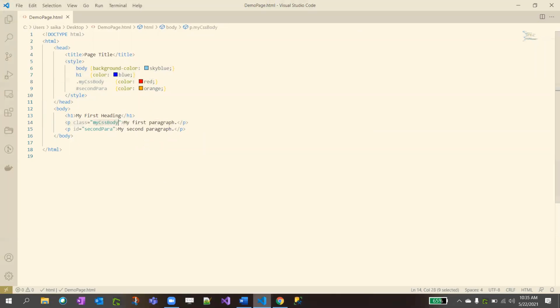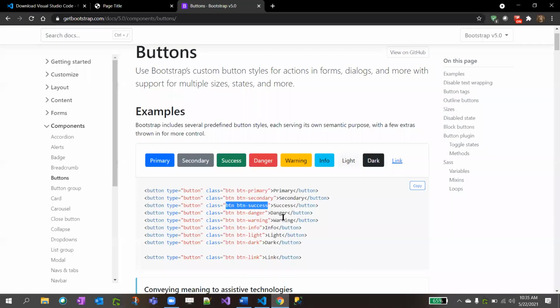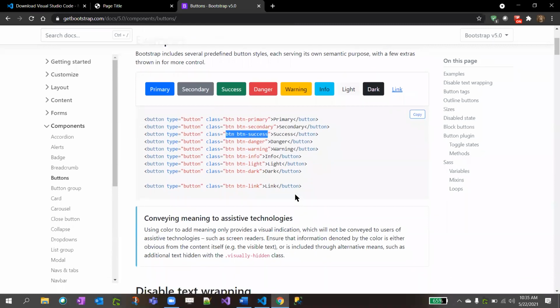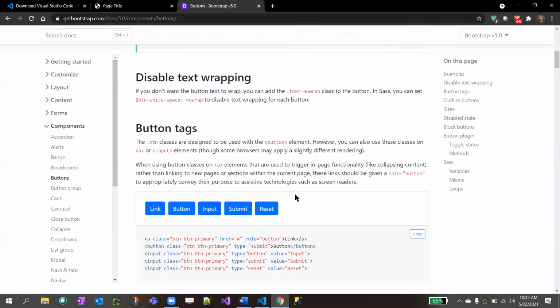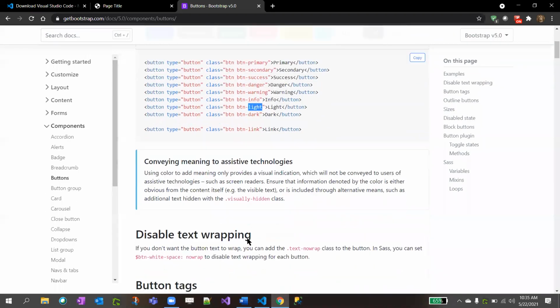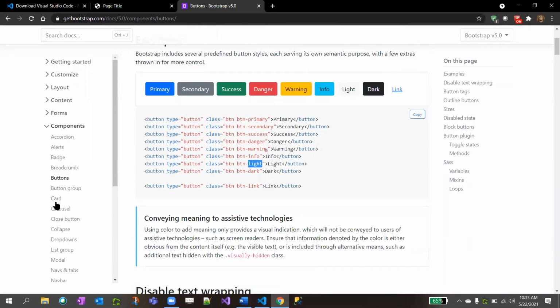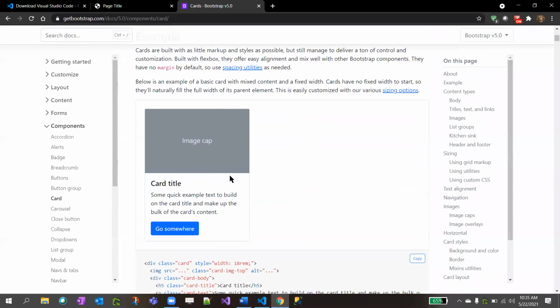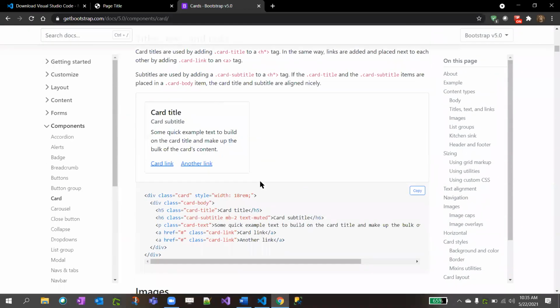But for doing that, we need to do some steps to install Bootstrap to our HTML. But I'm just saying an example, right? If you see, there are different types of buttons, like link, warning is yellow color, light means sky blue, light, dark. These are the different colors, right? You can also look at the cards. Nowadays this card system is popular, showing a light border, and inside that you put text.